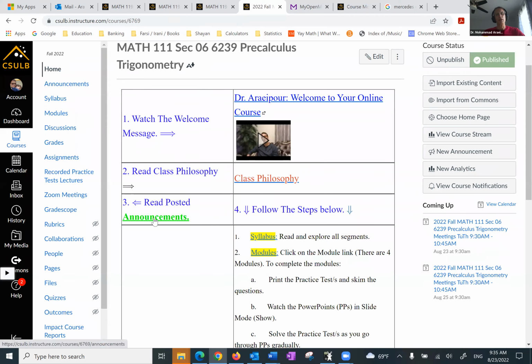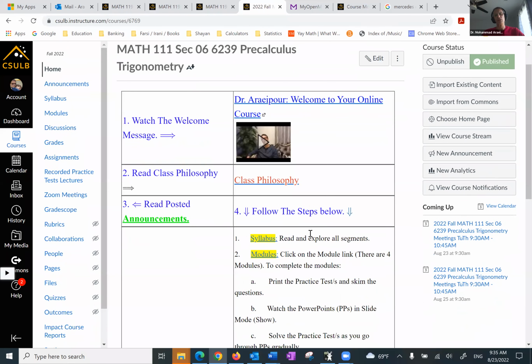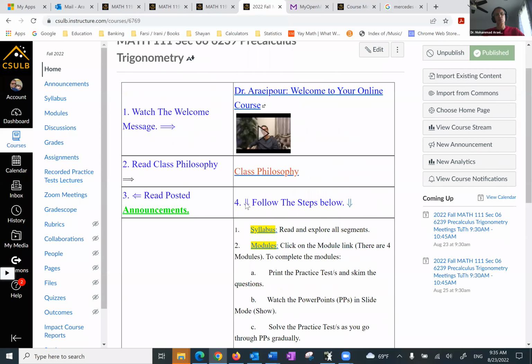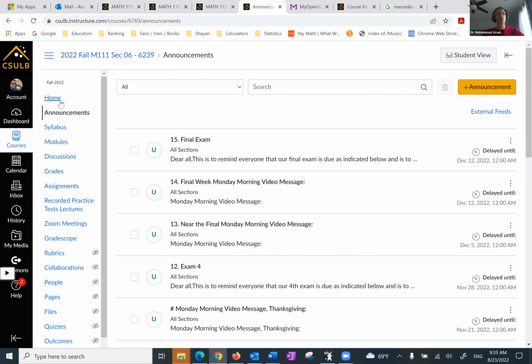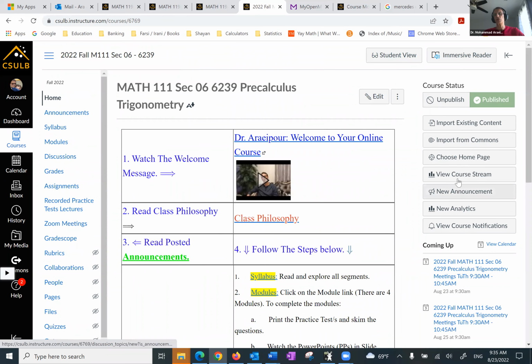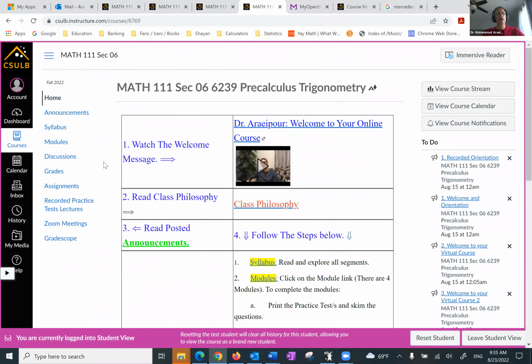Number three, announcements. Now, you can find it on the left navigation bar. You can see this. Also the one in green. If you click on the one in green, make sure it shows this Math 111 section 06, because if any of these links are broken, you want to report that to me. So if I click on that, notice it keeps on with that. And so what I want to go to, first I want to change this to student view. And then I'm going to go to the announcements.